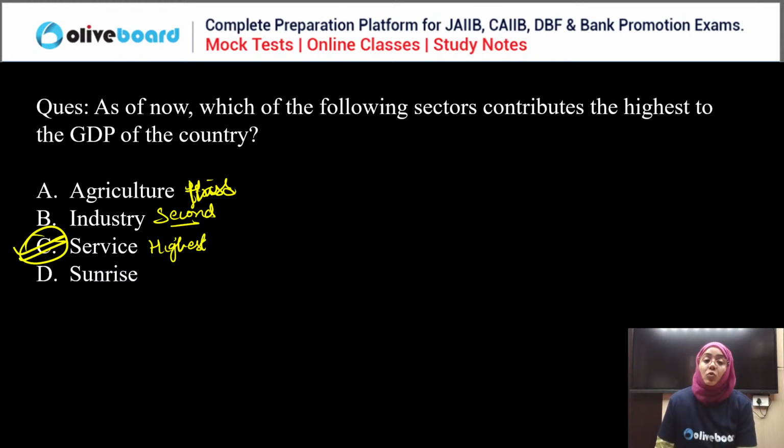So highest is the service, second is the industry, and third is the agriculture sector. Very important. I have told you the GDP contribution, so all remember this.